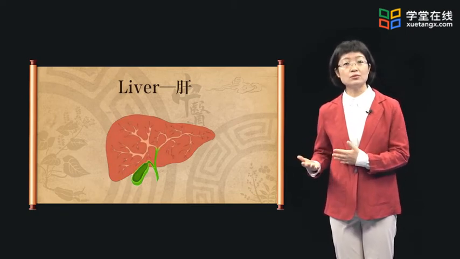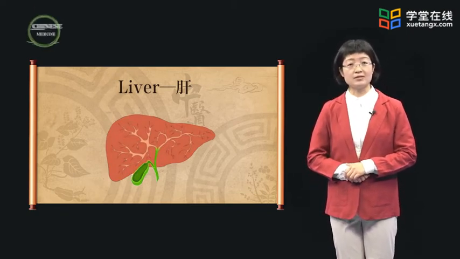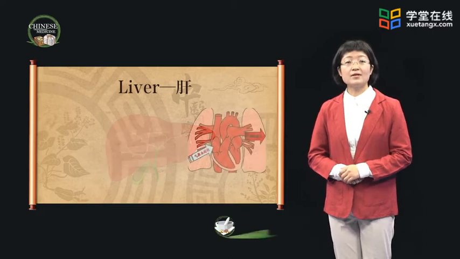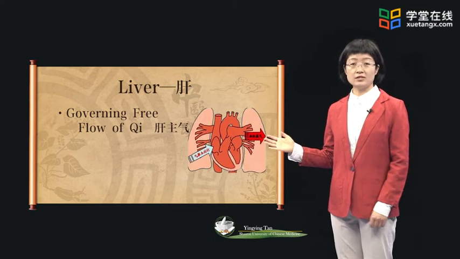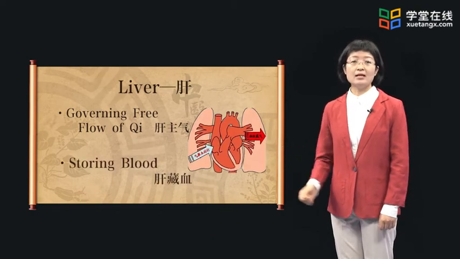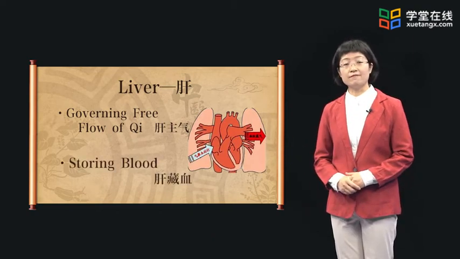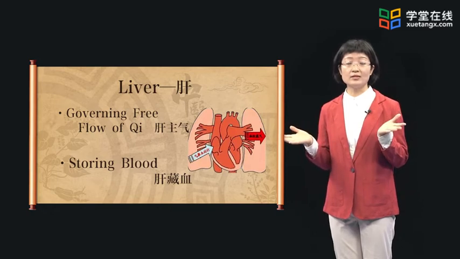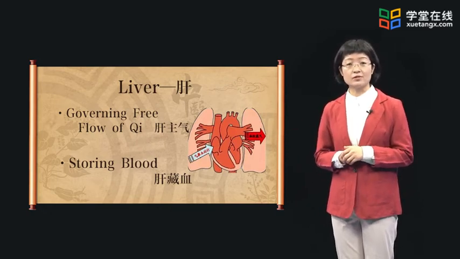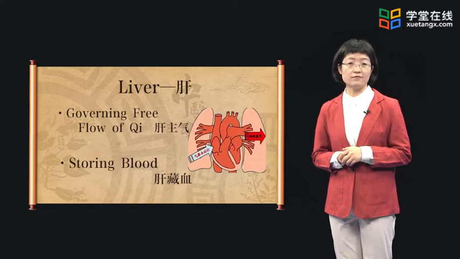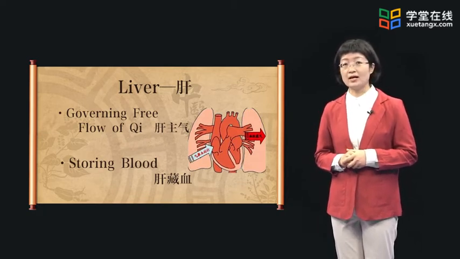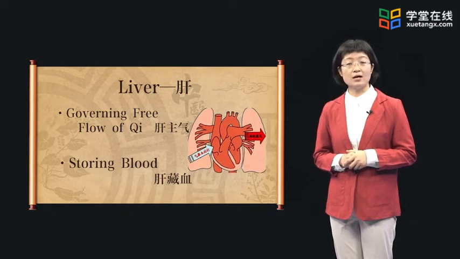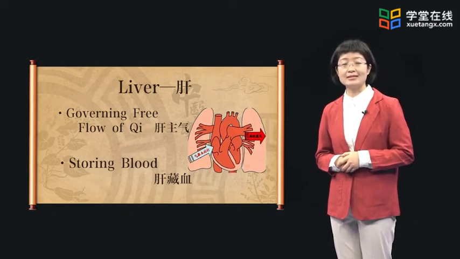The fourth organ, liver, is located below the diaphragm in the right rib cage. It belongs to wood according to the five-element theory. The main functions of liver include governing free flow of qi and storing blood. Liver qi has the property of ascending and spreading movement, which is the basis for the smooth flow of qi movement of the whole body. Liver has a function to store blood, regulate the volume of blood, and prevent bleeding.